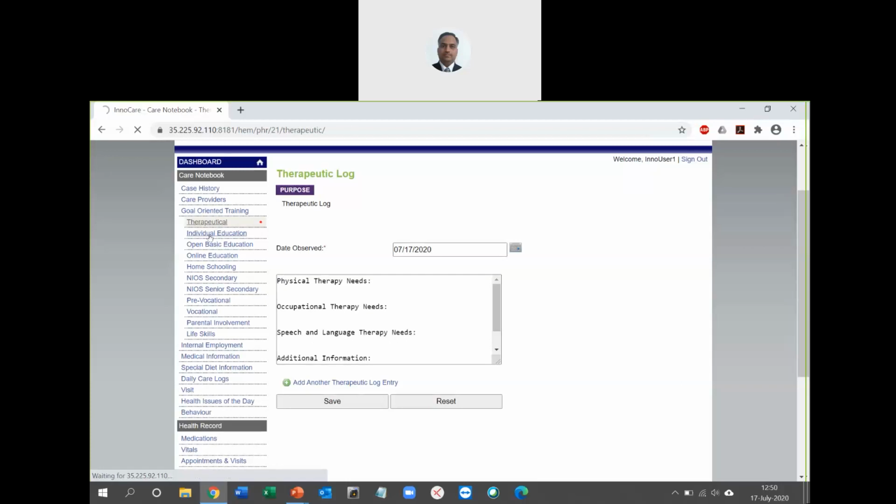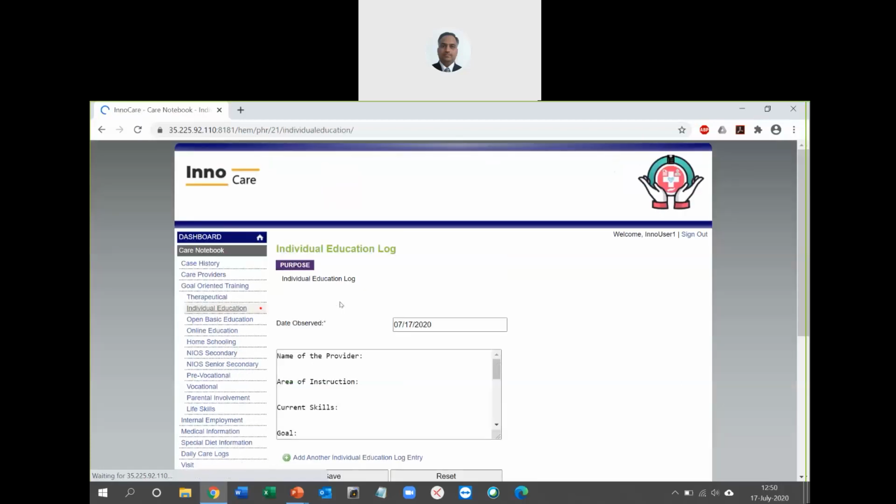Similarly, individual education has multiple sections, like who is the provider, what is the instruction, area of instruction, current skills, what are the goals. So it's all again a huge list. It's more like a template. You can use or not use this. Within the field, you can type your own text.